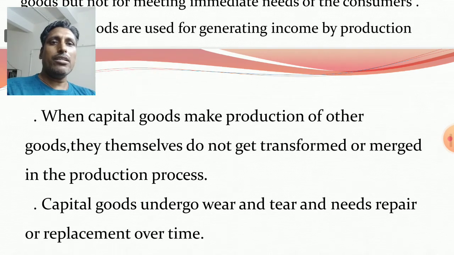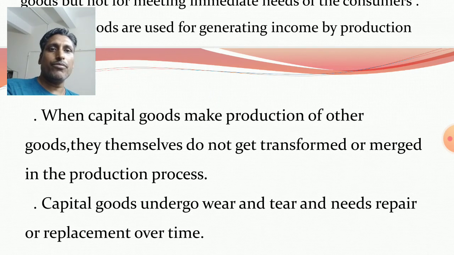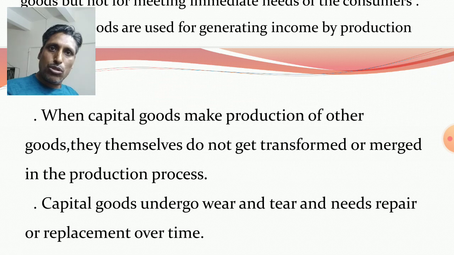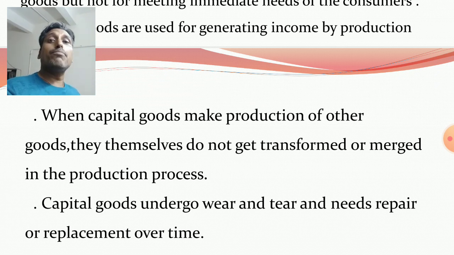When capital goods make production of other goods, they themselves do not get transformed or merged in the production process. It is very important. When capital goods are used in the production process to produce other goods and services, they do not get transformed or merged in the production process.